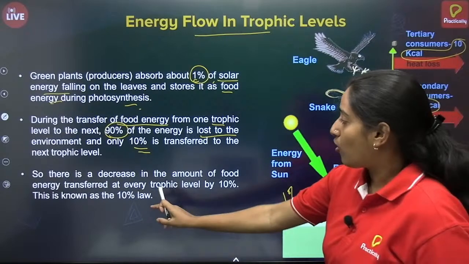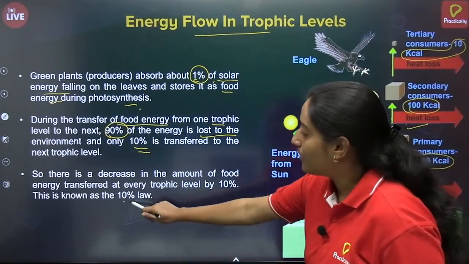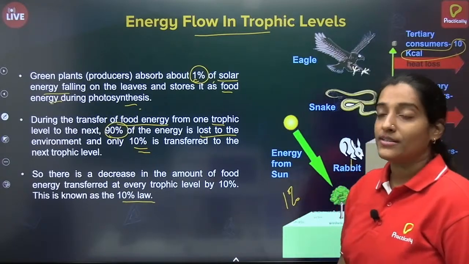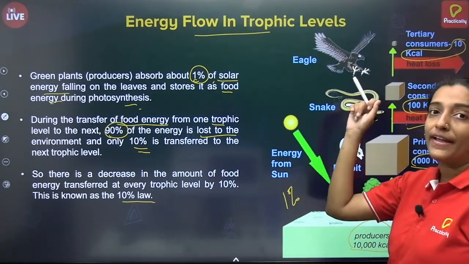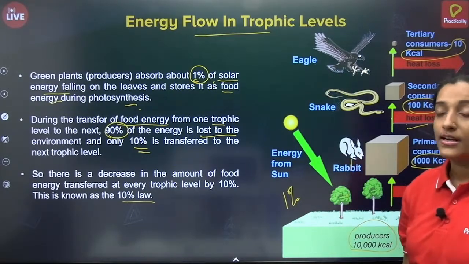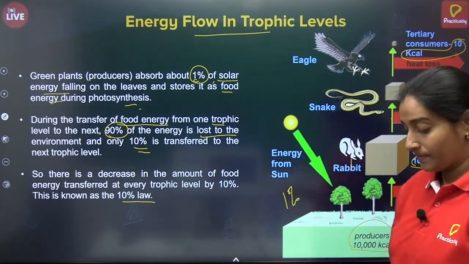So this law of transfer is known as 10% law. Keep that in mind, okay? It is known as 10% law because only 10% of energy is getting through the trophic levels. 90% is being lost.